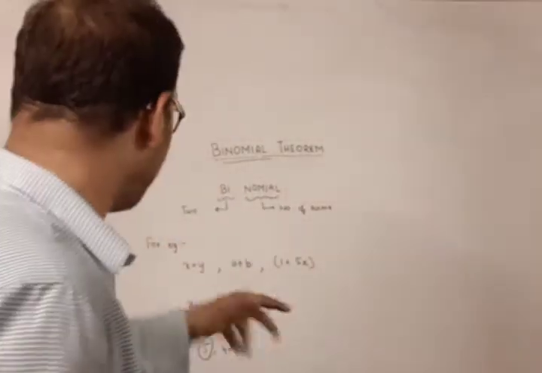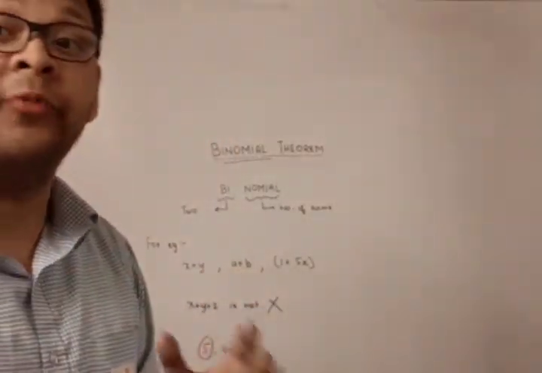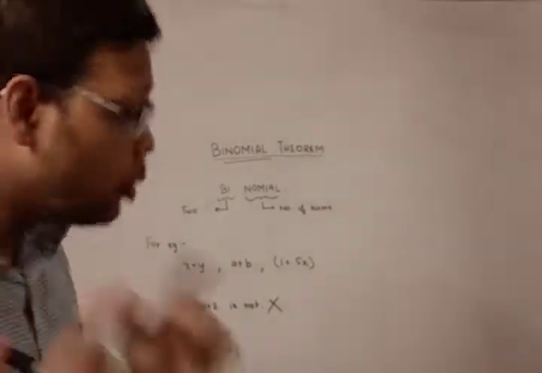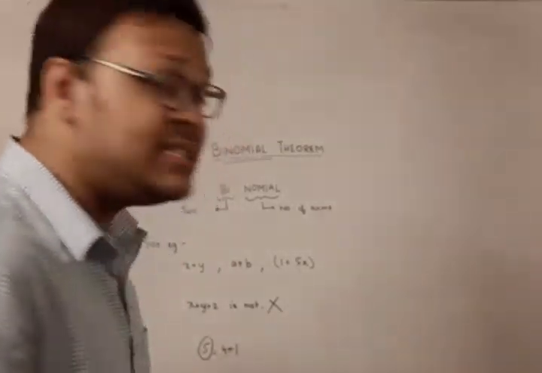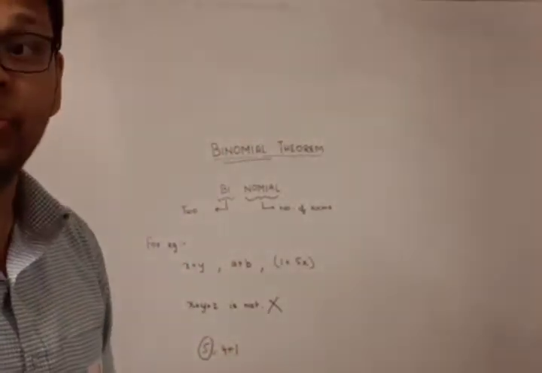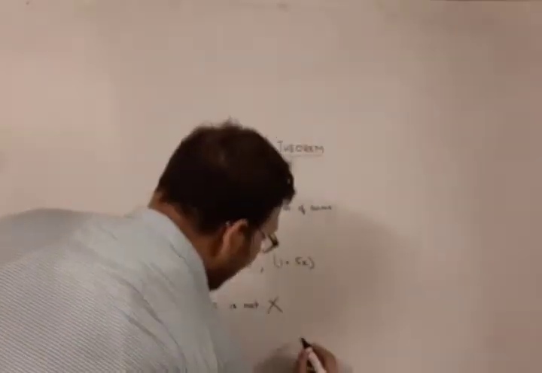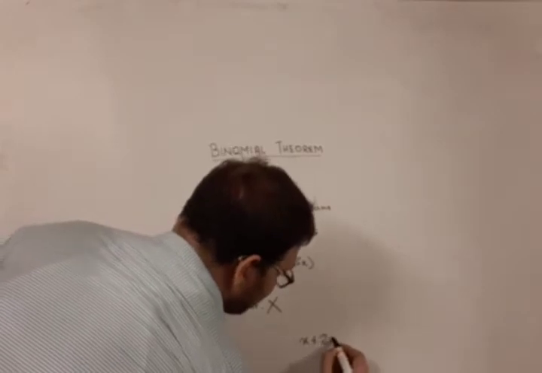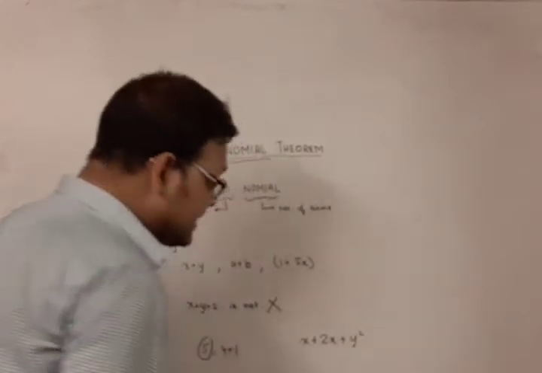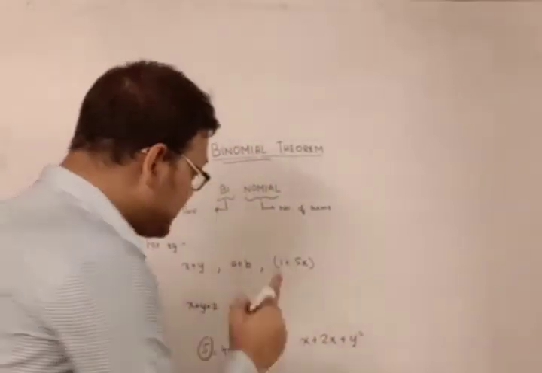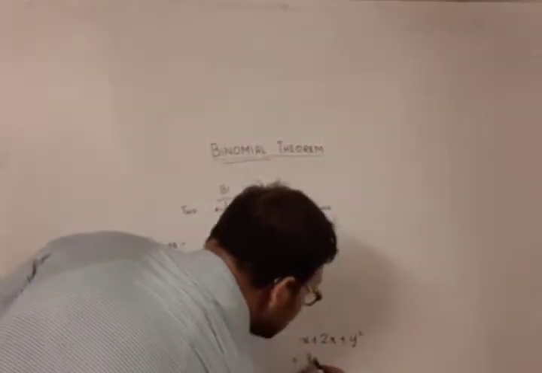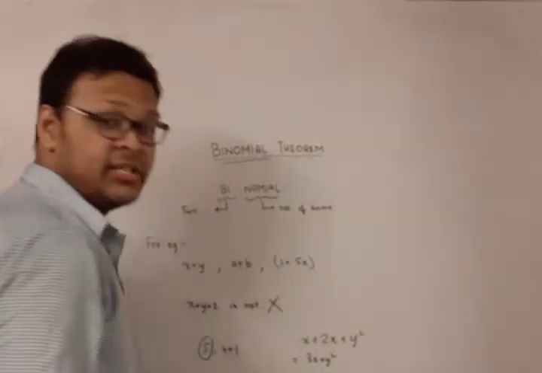Neither can we simplify a plus b into a simple term. If the expression can be simplified to form a single term, we will see every expression after its simplification. For example, x plus 2x plus y square is indeed a binomial expression, because it becomes 3x plus y square, which contains two terms.